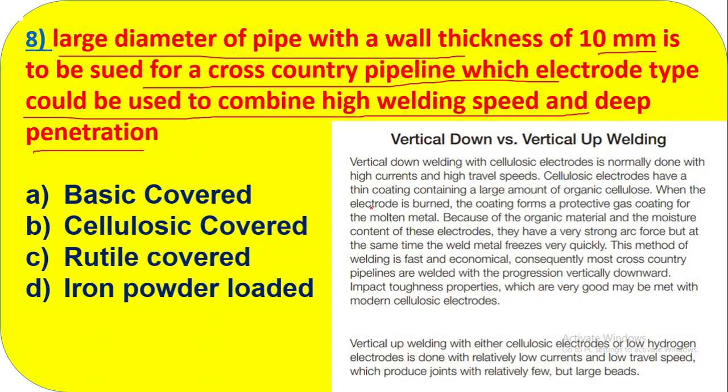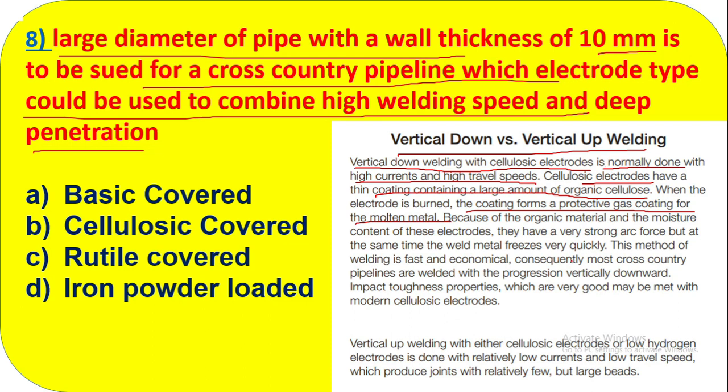So the explanation is like this. You should know first vertical down versus vertical up welding. Vertical down welding with cellulosic electrode is normally done with high current and high travel speed. Cellulosic electrodes have a thin coating containing a large amount of organic cellulose. When the electrode is burned, the coating forms a protective gas shield for the molten metal.